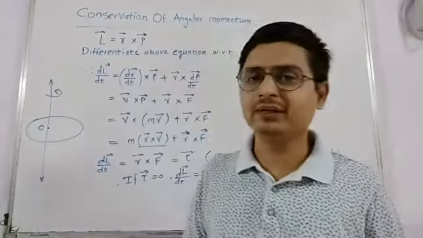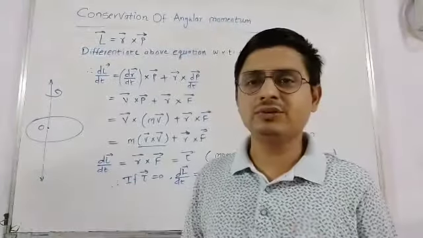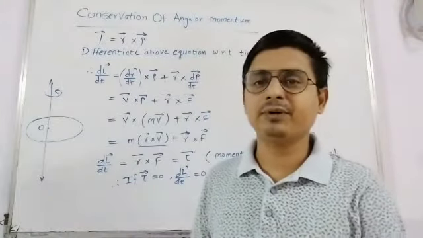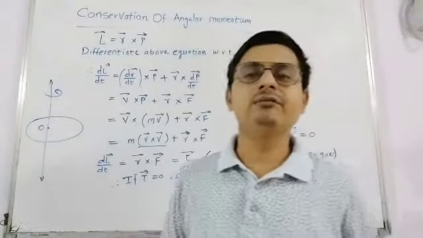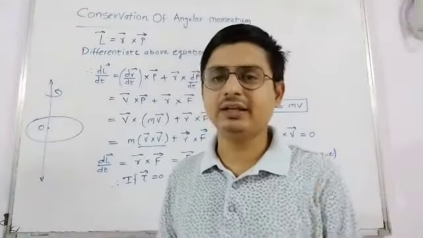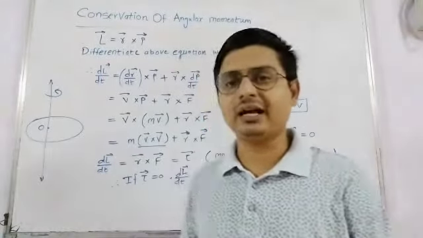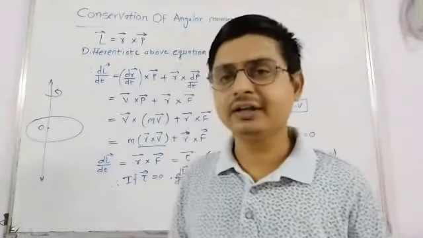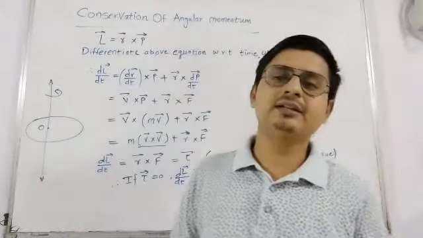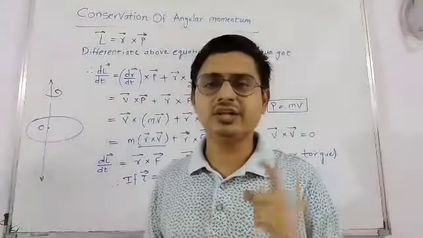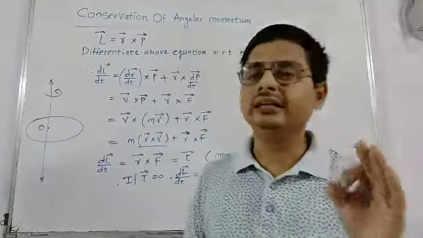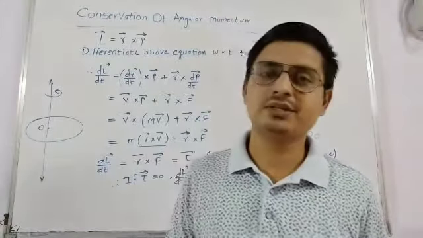Take a small example in translatory motion. Suppose an object is moving at a particular velocity, and if we apply a force externally and its velocity is either increased or decreased, in that case its linear velocity changed. It means its linear momentum also changes.